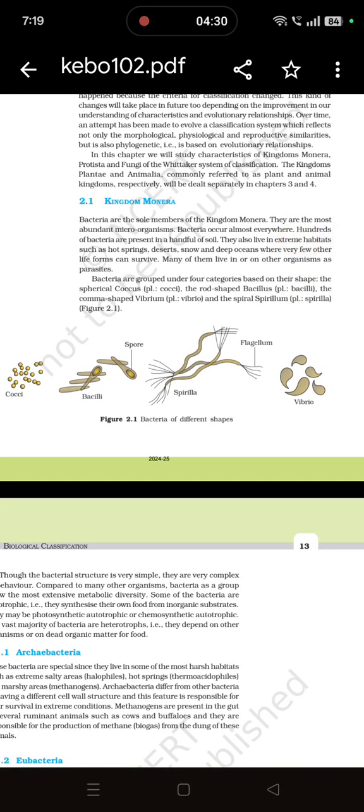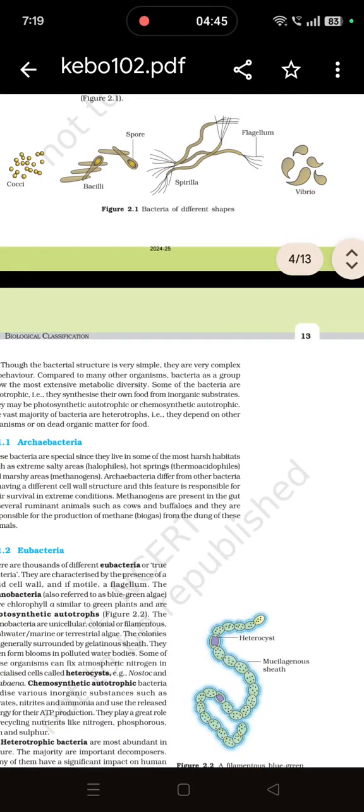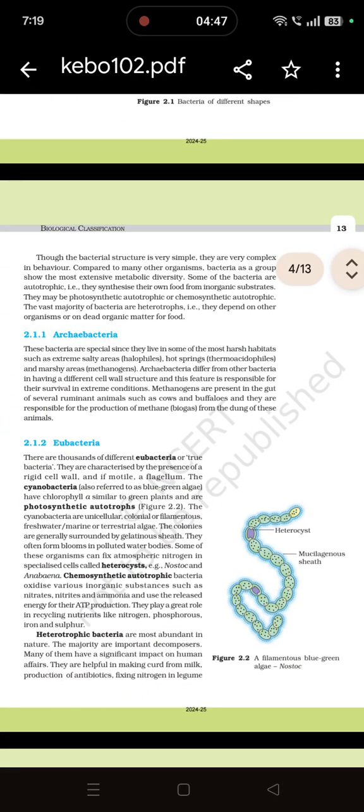These are the different shapes of bacteria. When they are circular, it is cocci. When they are rod shaped, it is bacilli. When they are spiral shaped, it is Spirilla, and when they are comma shaped, it is Vibrio. Bacteria are the simplest organisms, and they are ubiquitous, found everywhere, because they are highly resistant to atmospheric conditions. Then is Archaebacteria.